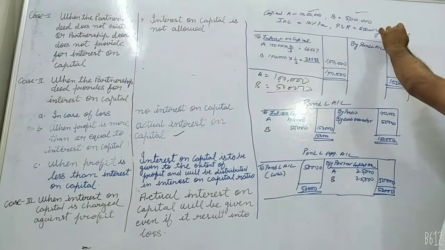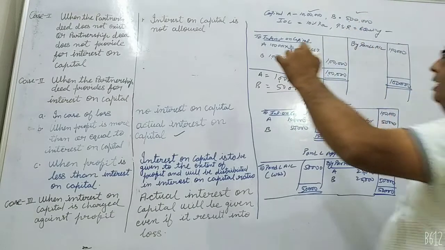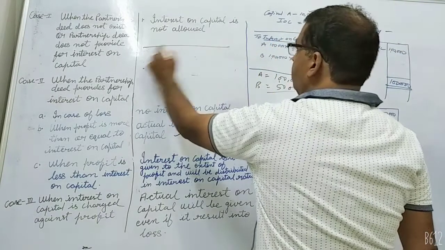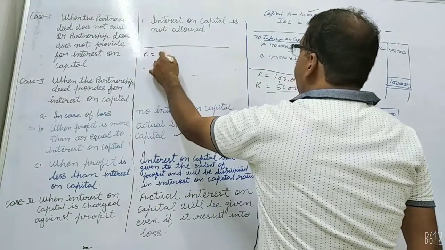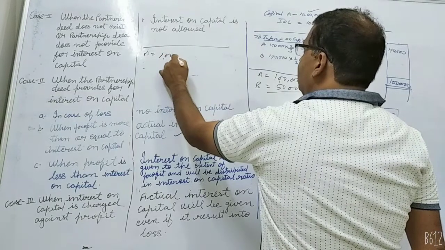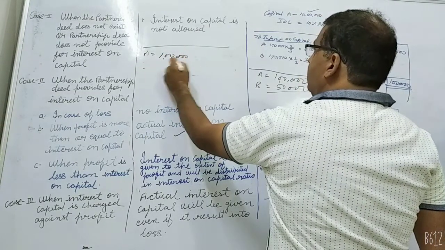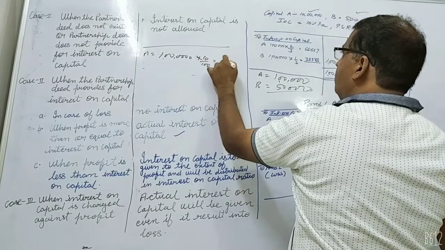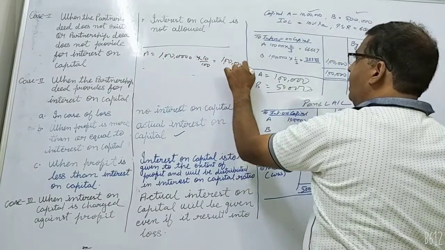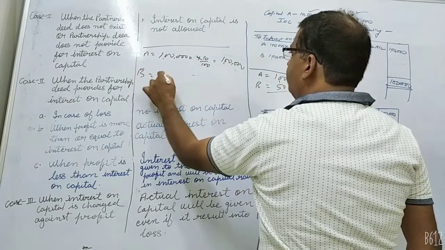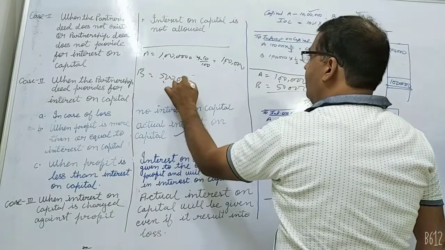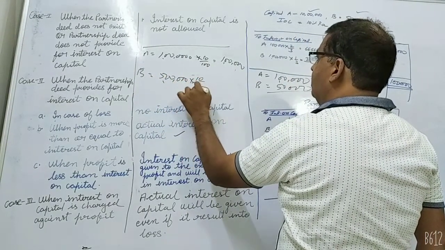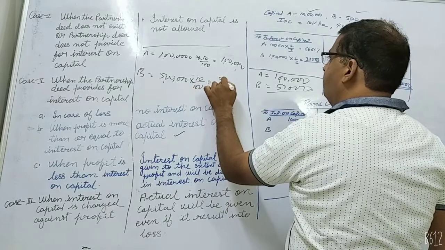Now, when we calculate interest on capital in this case, A's interest on capital would be 10 lakh at 10%, which comes to 1 lakh. And B's interest on capital, 5 lakh is the capital, 5 lakh into 10% comes to 50,000.